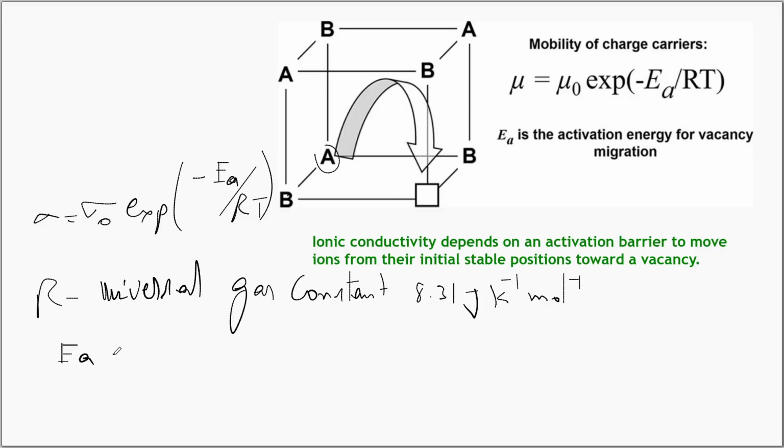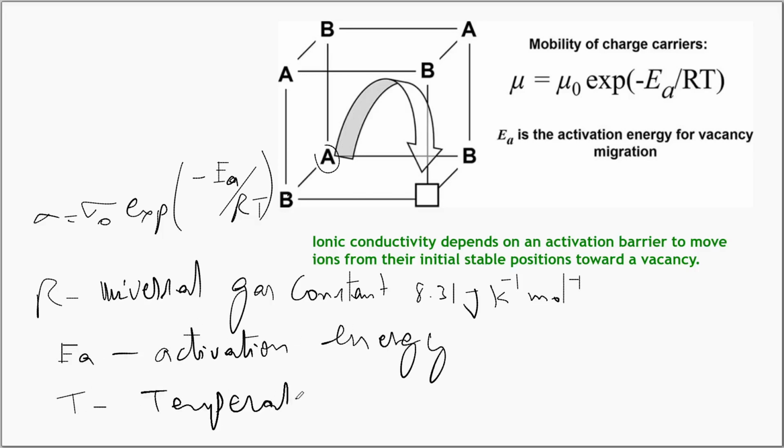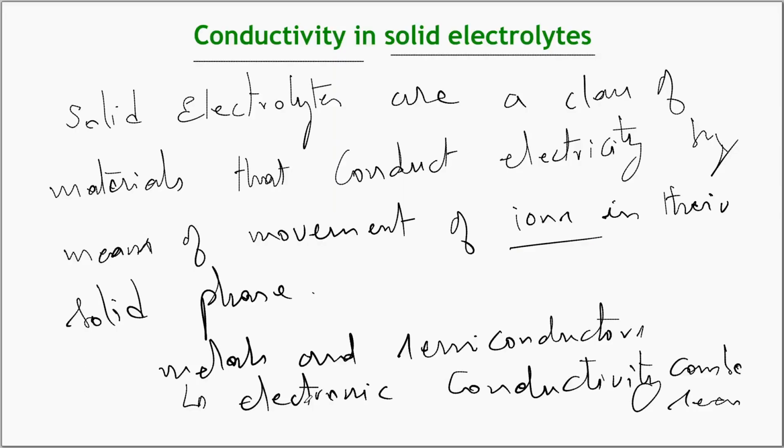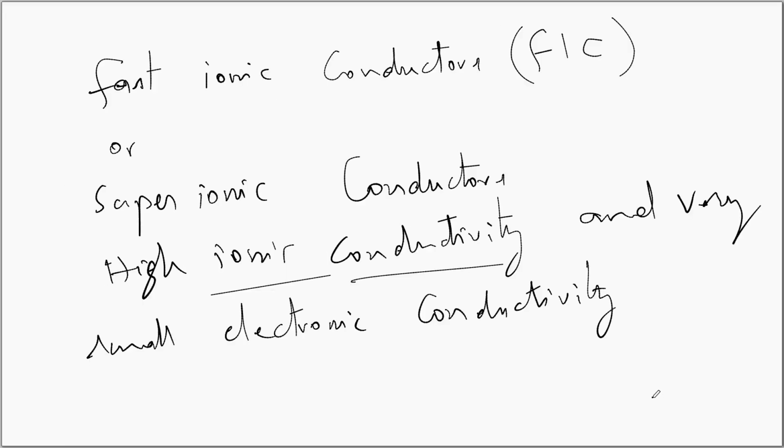Ea is the activation energy, and T is the temperature. In this video we have seen what solid electrolytes are. Solid electrolytes are a class of materials that conduct electricity by means of movement of ions in their solid phase. The electrical conductivity is different from that of metals and semiconductors, where electrical conductivity is mainly due to electronic conductivity. We have said that these materials are also called fast ionic conductors or super ionic conductors. These materials have high ionic conductivity and very small electronic conductivity.